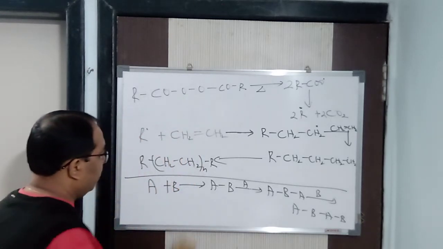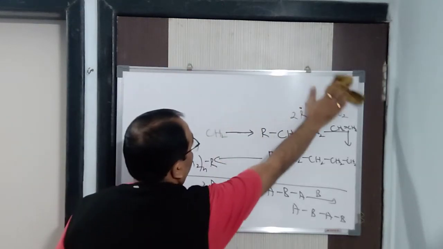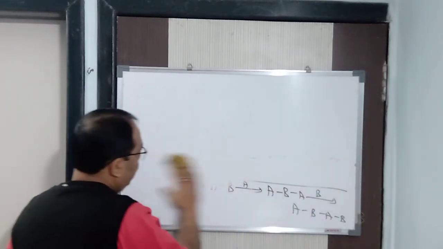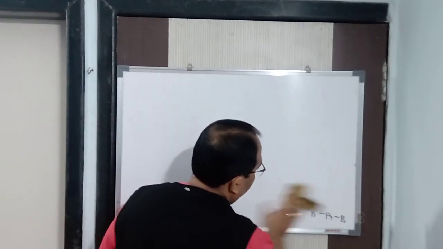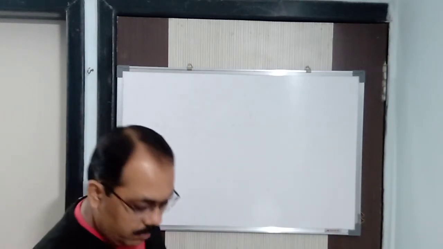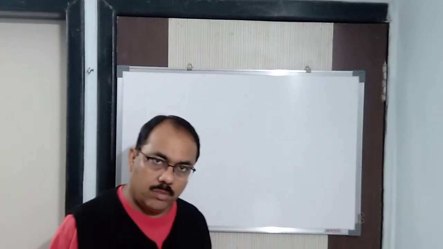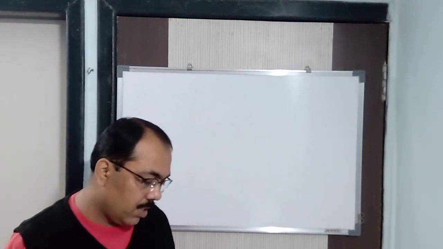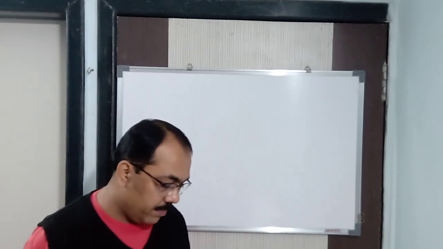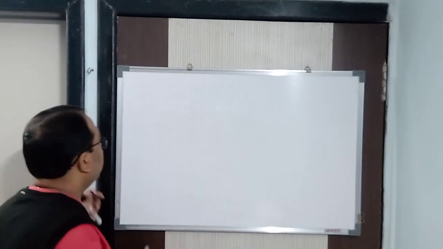On the basis of molecular forces, the molecular forces which hold the polymers are weak van der Waals forces. Then we have the dipole-dipole interactions, due to the polar bonds present in it. And also hydrogen bonding might be present in the molecules along the chains of the polymers. Now based upon it, the first polymer type is elastomers.